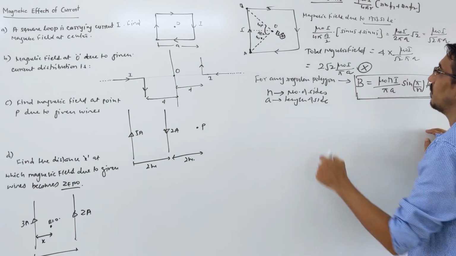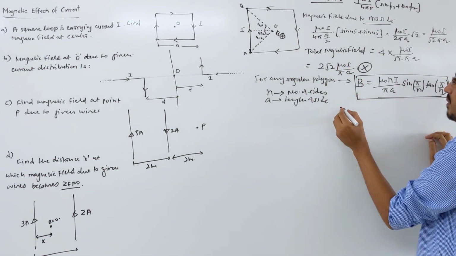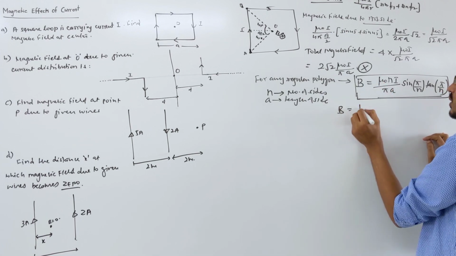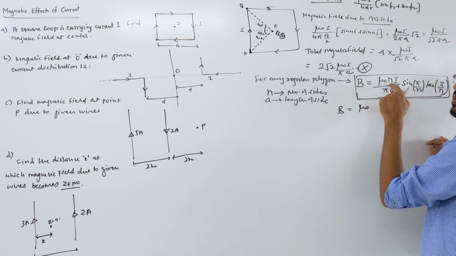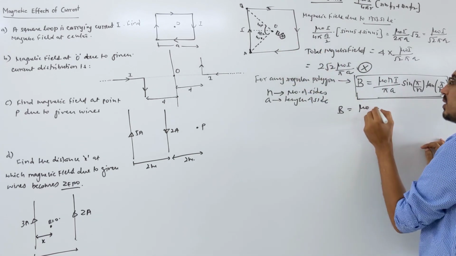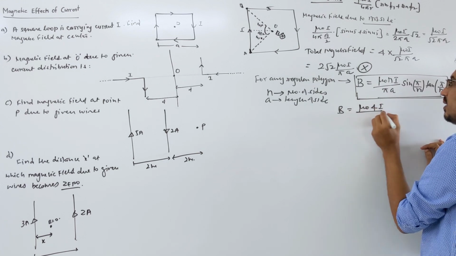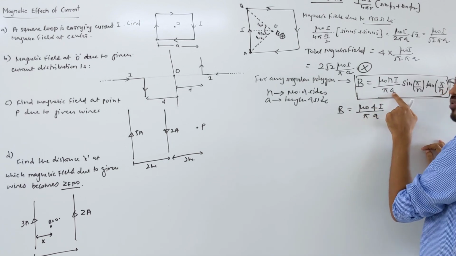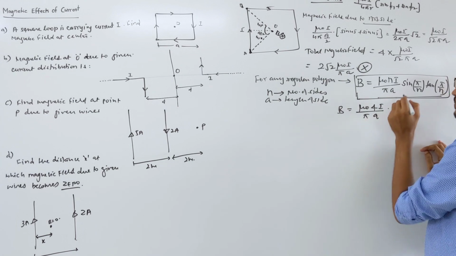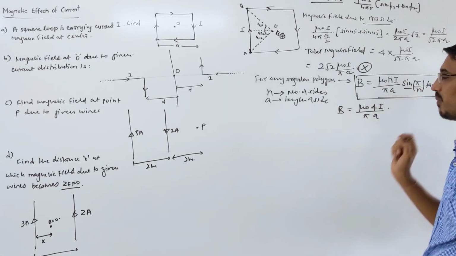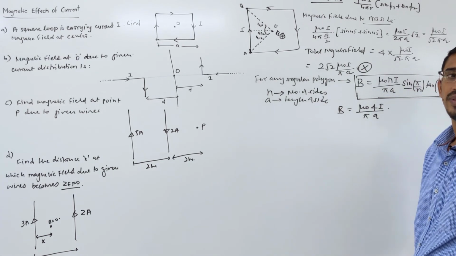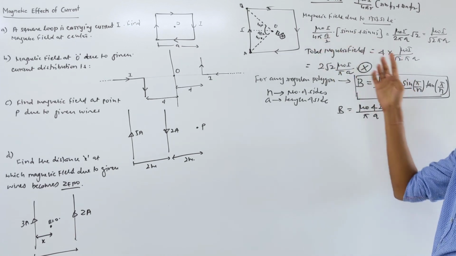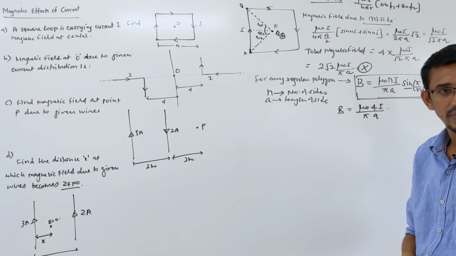Now look here, what is the answer of this question directly? B will be equal to mu naught, and n means the number of sides, square you're talking, so 4 sides, current I by pi, and side of 1 is given a symbol. Now look here, sine pi by 4, n is given as 4, so sine pi by 4 means sine 45, correct?